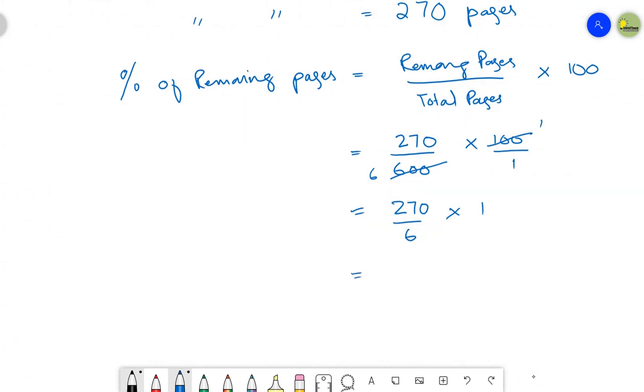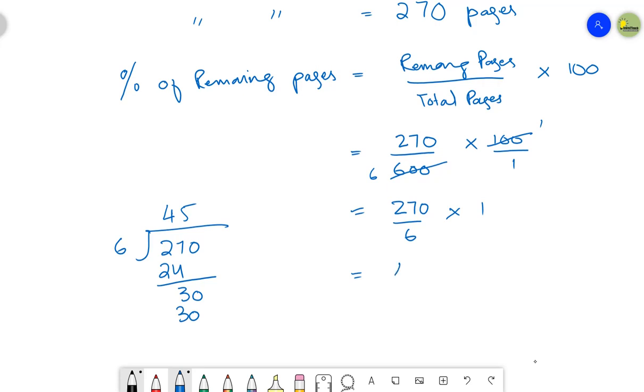Now 270 divided by 6, let me just divide it. 270, this is 6. In the table of 6, 6 4s are 24, then you are going to have 30, then 6 5s are 30.